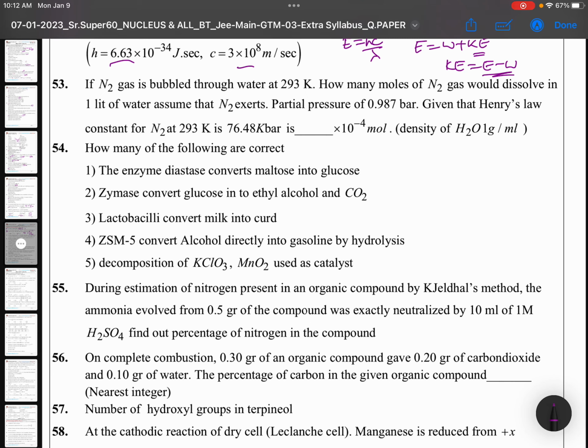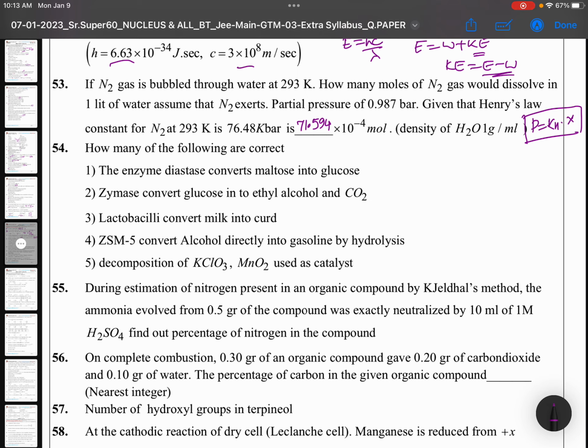This you need to answer because it's a very simple question. P is equal to KH into X. Okay, now partial pressure is equal to KH into X. If you apply this one, you will find the mole fraction of nitrogen. Once you find the mole fraction of nitrogen, you can go with the mole fraction of the rest. Time taking, but you can do it. Answer is around 71.594.